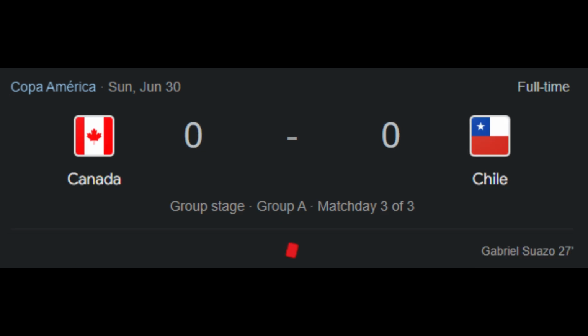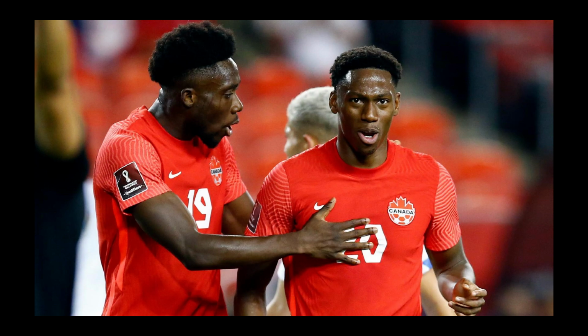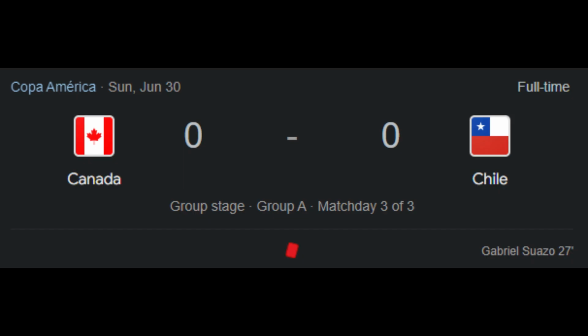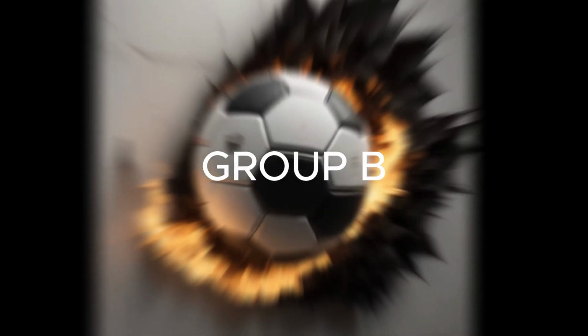In the last match of the group, Canada faced Chile. In the 27th minute, Suazo received a red card for this foul. Despite several good opportunities, no goal was scored in this match, which ensured Canada's advancement to the quarterfinals. And this is what the table looks like after playing all the matches in Group A.